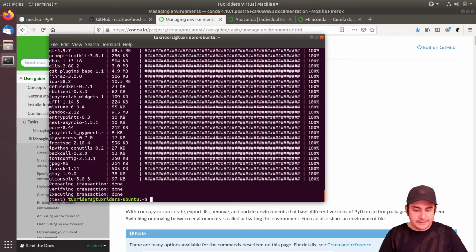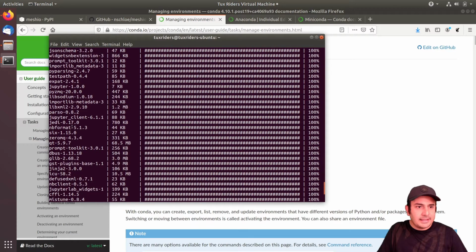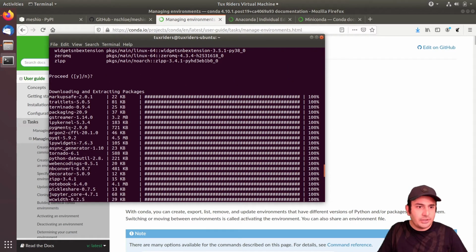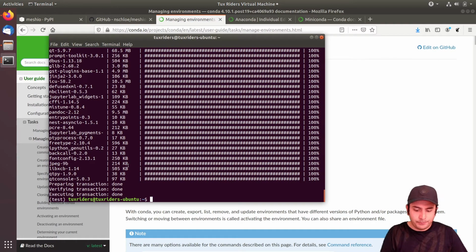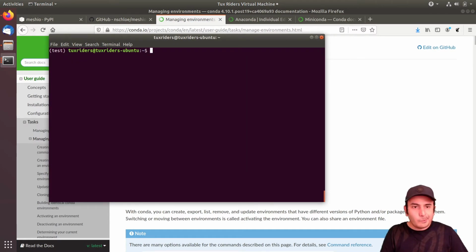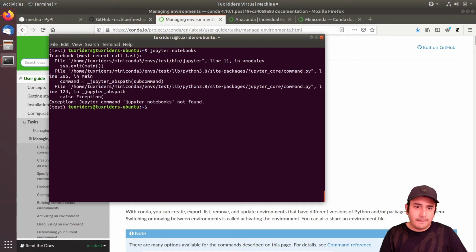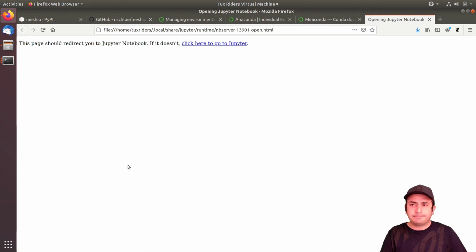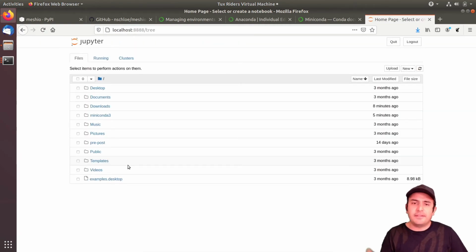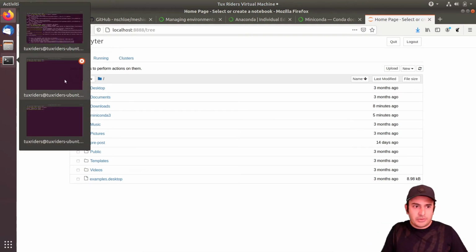And now it's installed. So for example, you can see that these packages are installed. Now let's check if Jupyter is installed. I can say Jupyter notebook. Yeah. So this is indeed the interface for Jupyter notebooks. And if I had some notebooks here, I could run them. But I don't have any notebook here, so it was indeed just for demonstration purposes.